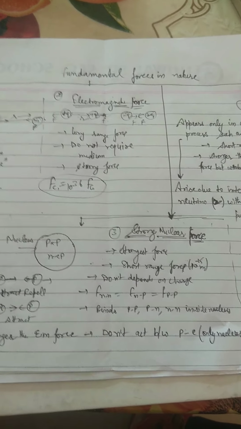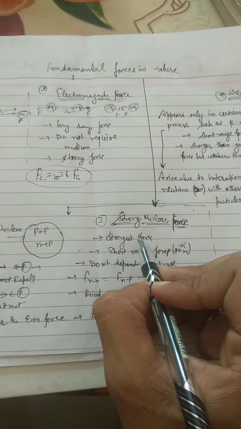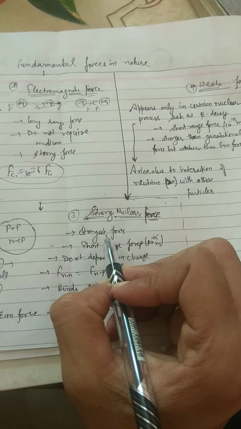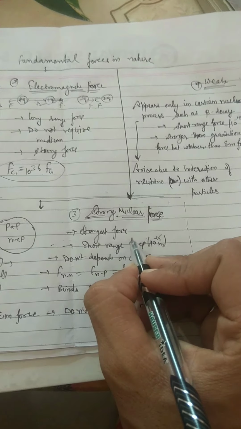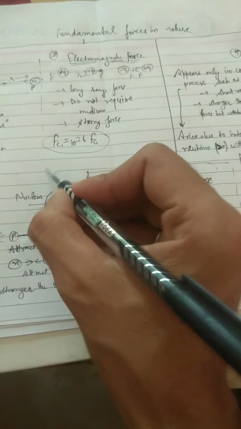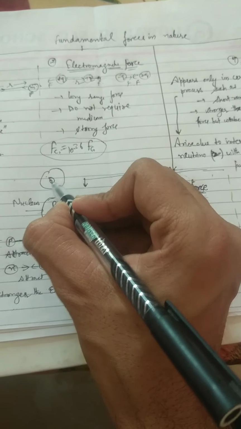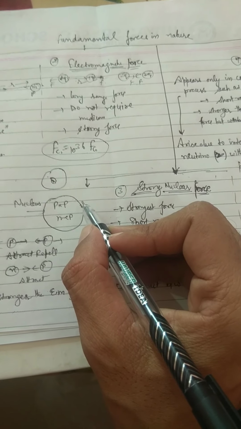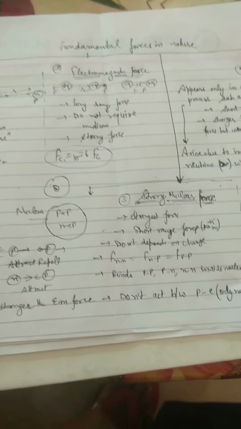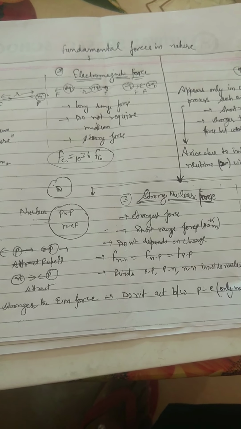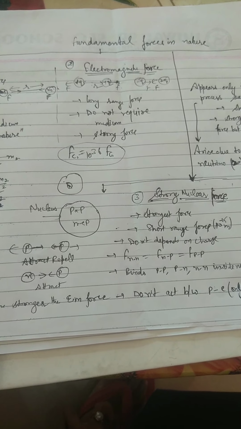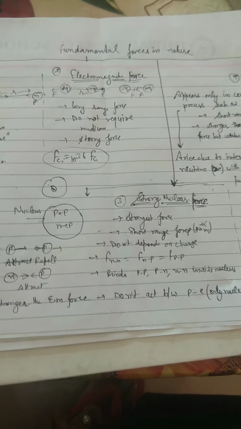Next are strong nuclear forces. It is the strongest force that exists in nature, having a very small range of around 10 to the power minus 15. As you can see here, there is an atom and this is its nucleus. As the name indicates, nuclear force exists in the nucleus, and we know that there are protons and neutrons inside the nucleus. So it exerts a force between proton and neutron, and between proton and proton.